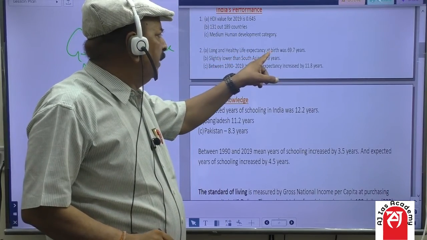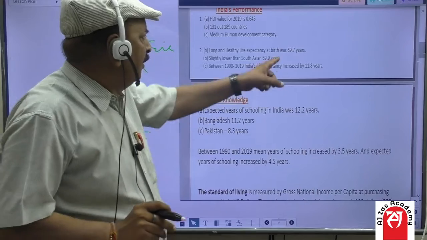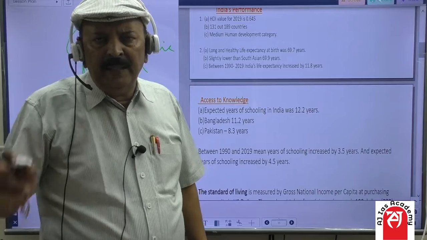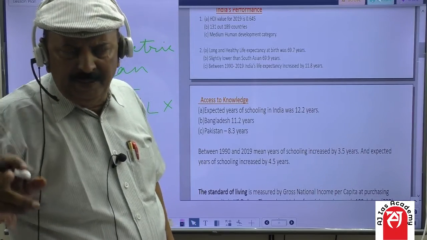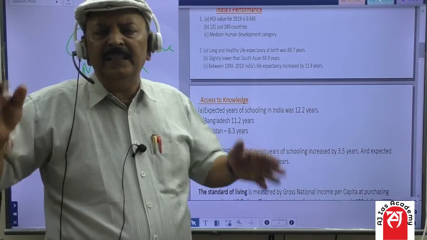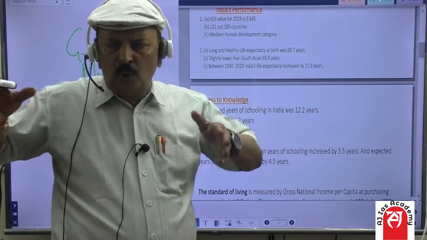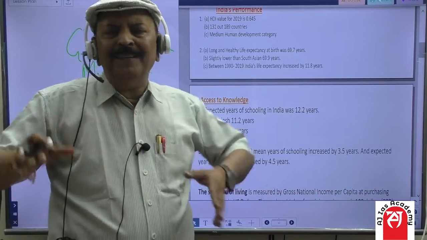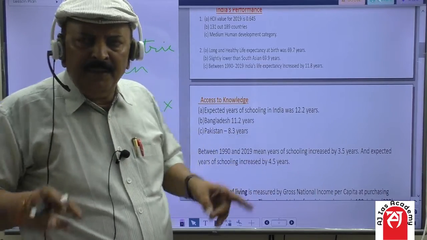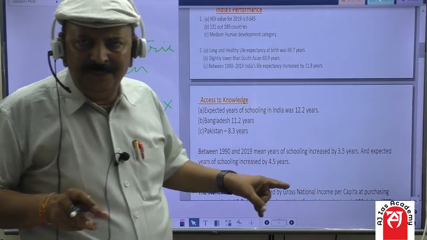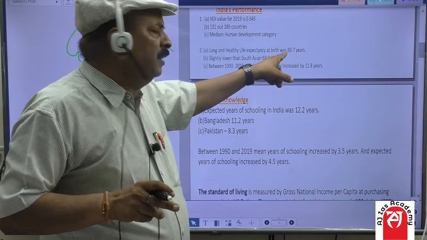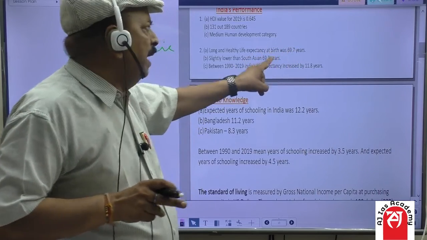healthy life expectancy at birth was 69.7 years. I have already explained in the earlier lecture that as per the census of 2011, you might be knowing that in our country there is a census every 10 years. Now because of this corona pandemic, the census could not be conducted this year though it was due. Earlier in 2011 the census was conducted, and according to that estimate, life expectancy at birth was 69.7 years. This is the average.